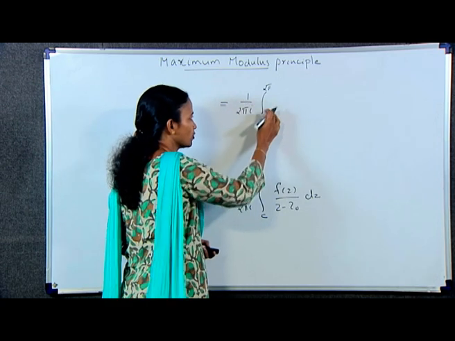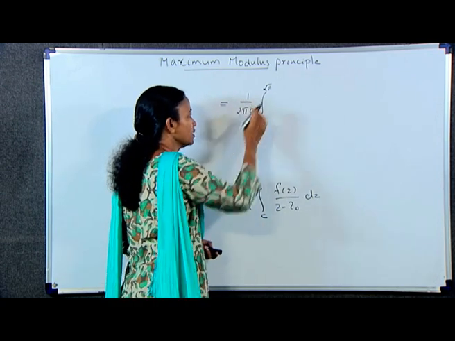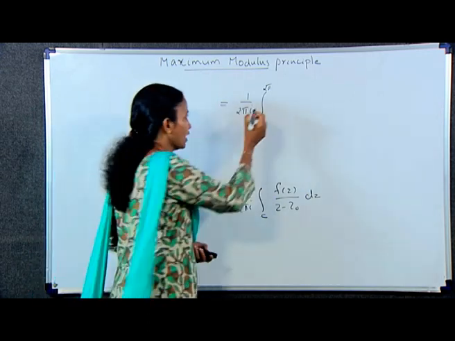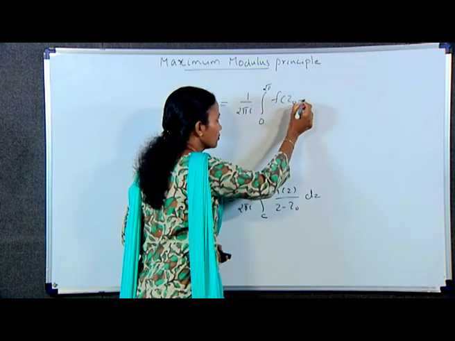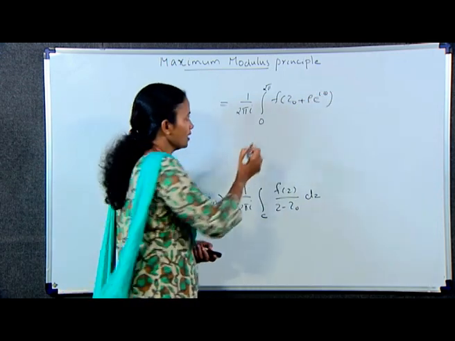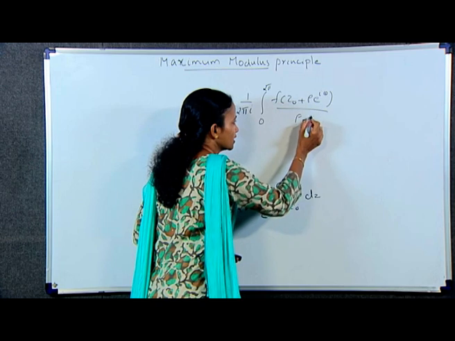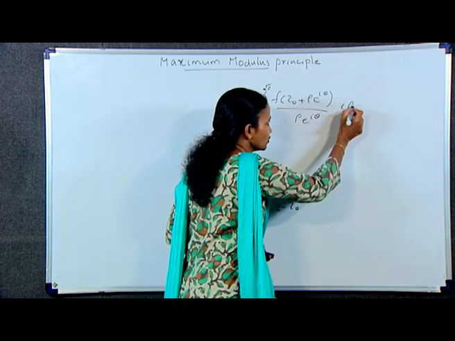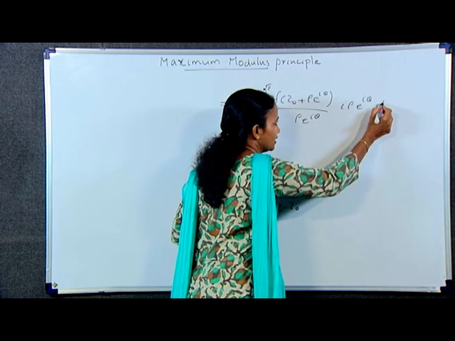So there is no need of writing integral over C. It is integral 0 to 2 pi f of z naught plus rho e raised to i theta by rho e raised to i theta, into i into rho e raised to i theta d theta.